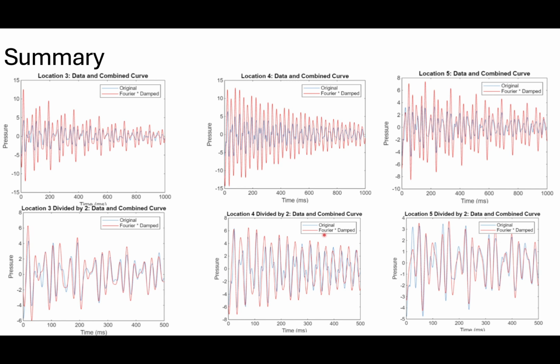So as a summary here, we talked about earlier that for locations 3, 4, and 5, our harmonic oscillator equation was not quite fitting, but if you look at the graphs down below, these 3 graphs are the harmonic oscillator equation divided by 2, and we see that we get a lot better fit with the original data once we divide it by 2.